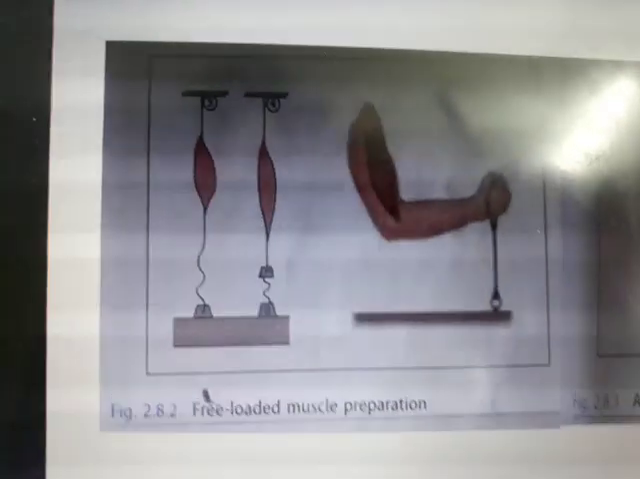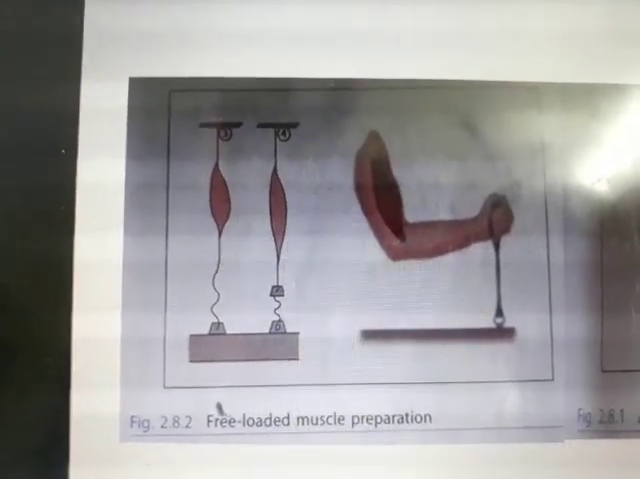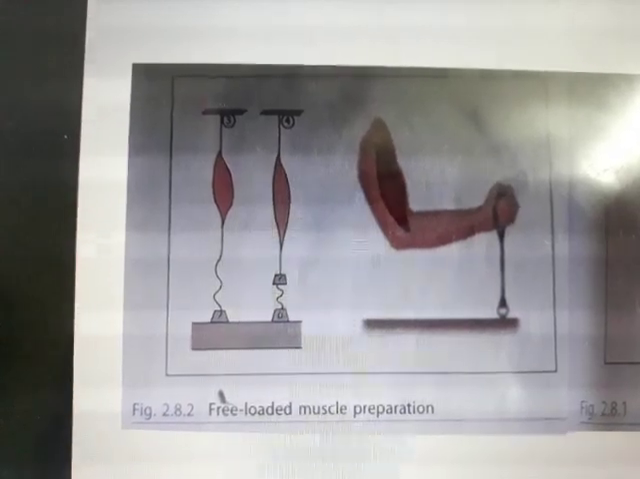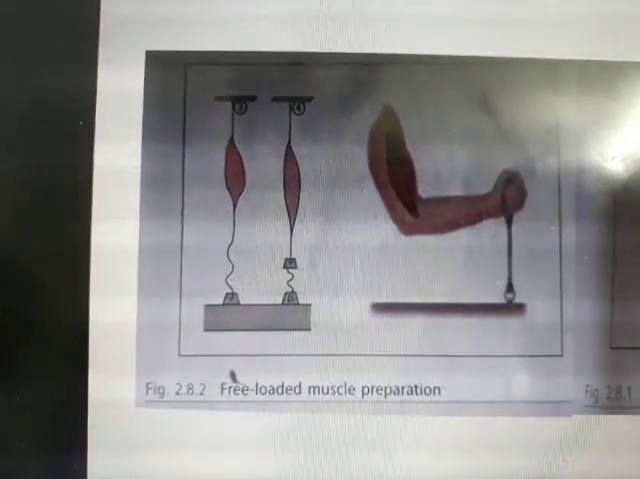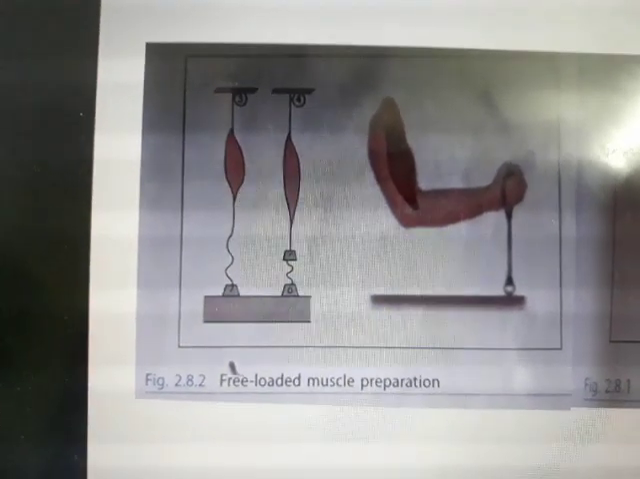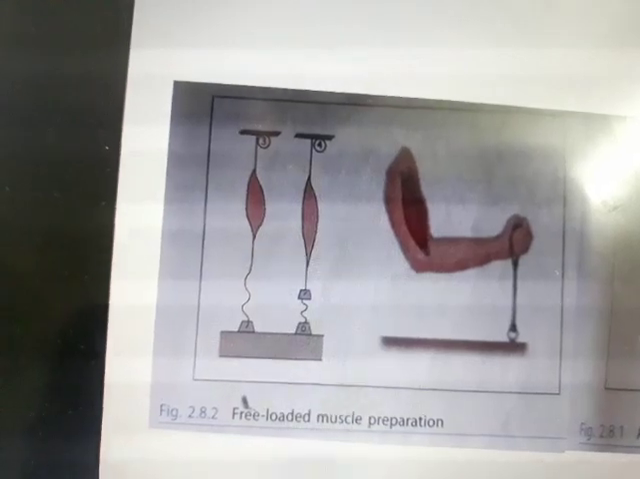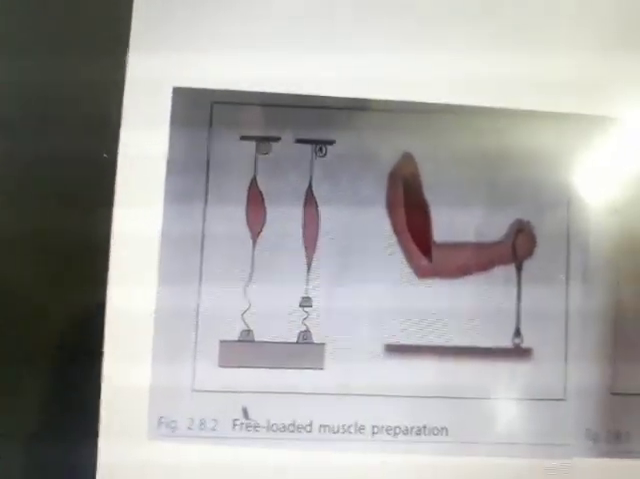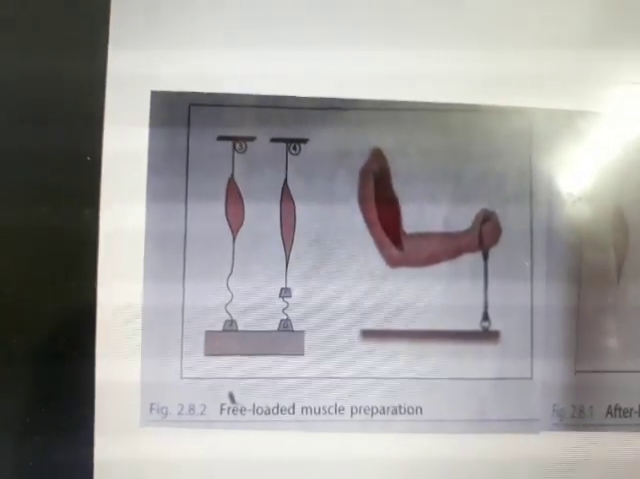Now a free loaded preparation: free loaded or preloaded is the condition in which the load acts on the muscle before it begins to contract. It causes the partial contraction of the contractile component and keeps the series elastic component of the muscle stretched. Simply, here the load starts to act on the muscle fiber even before it starts contracting.